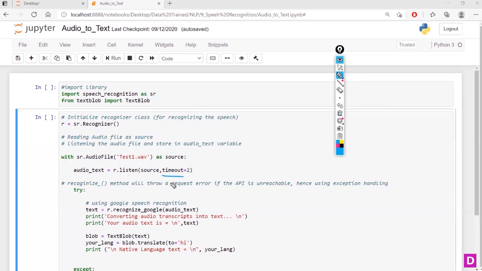So now what I'm going to do, I'm going to instantiate into audio text. It is going to listen to our source and it will store in this audio text. You can give any name, right? So basically, I'm going to use this try and except block here. The reason why I'm using try and except, I have explained this try and except in the Python code.